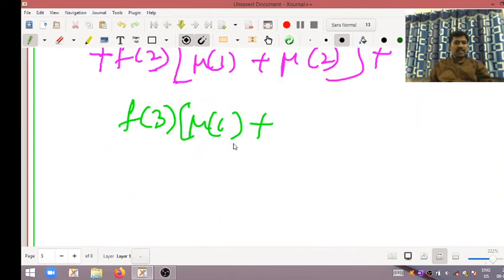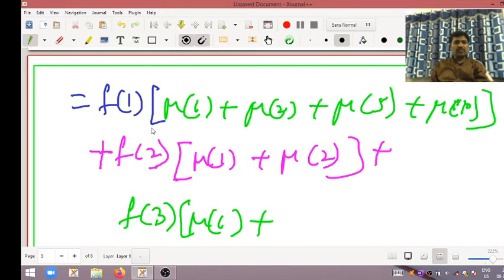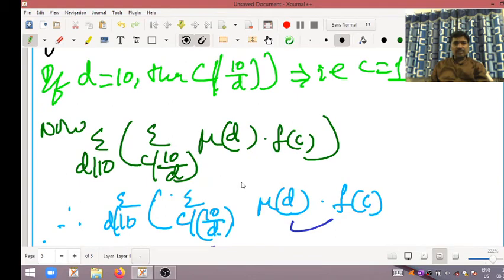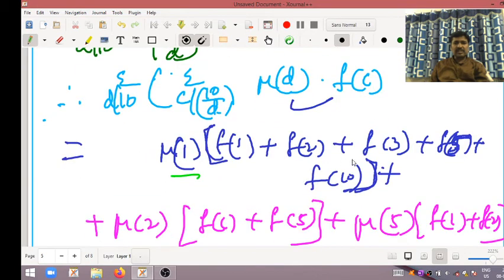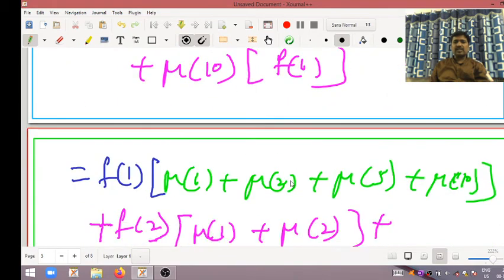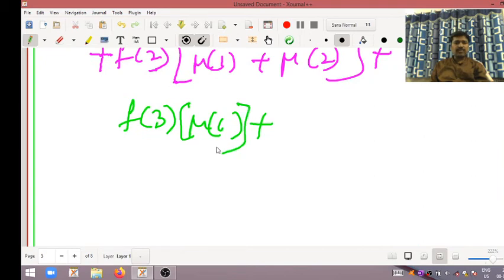So Mobius of 3 into what? Mobius of 5, f of 2. F of 1, f of 2. Next f of 3. F of 3 is Mobius of 1. F of 3 coefficient here in this term, Mobius of 1 will come. Next, f of 3 coefficient is where? That's all. So that's why this is f of 3 term. Next, f of 10 term.